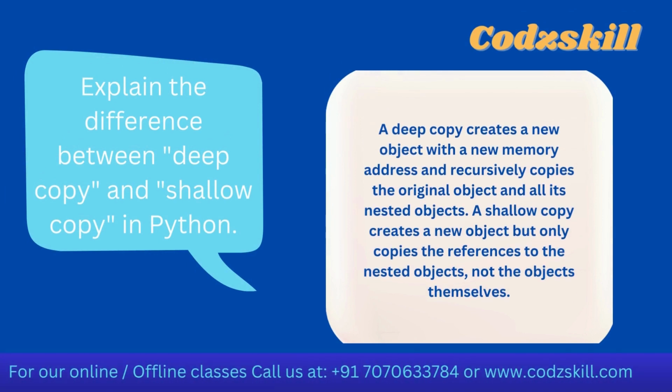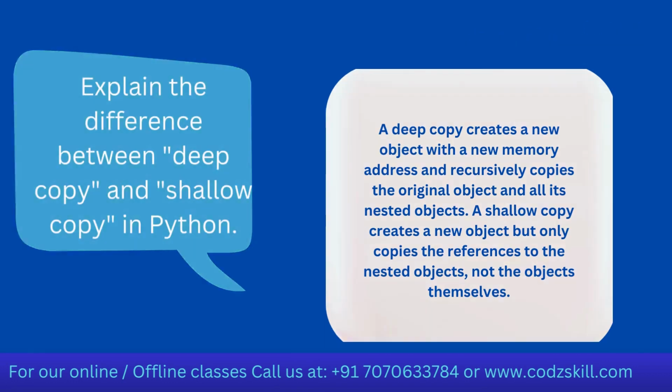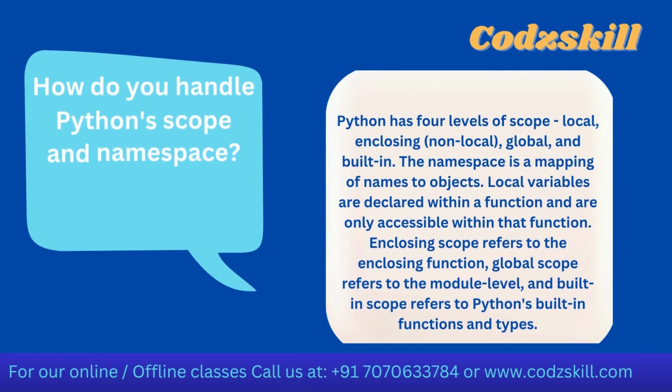18. Explain the difference between deep copy and shallow copy in Python. A deep copy creates a new object with a new memory address and recursively copies the original object and all its nested objects. A shallow copy creates a new object but only copies the references to the nested objects, not the objects themselves.